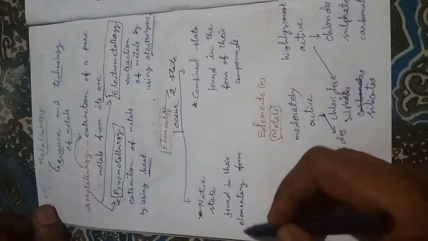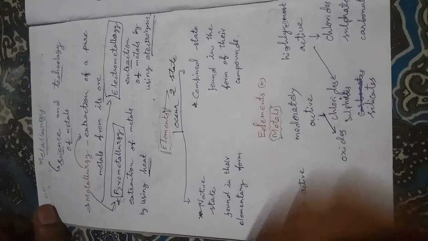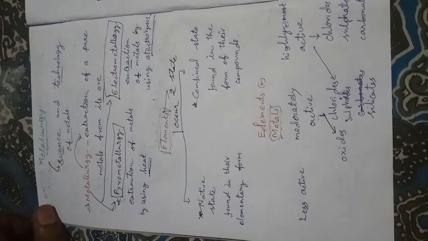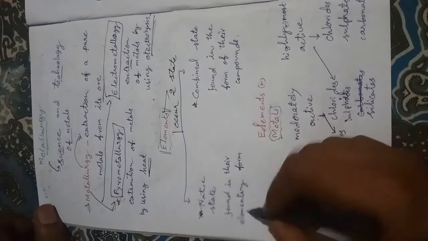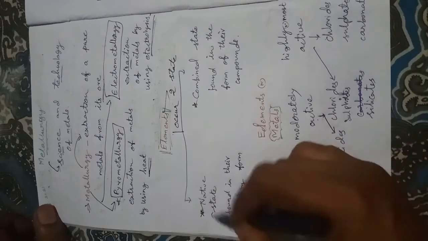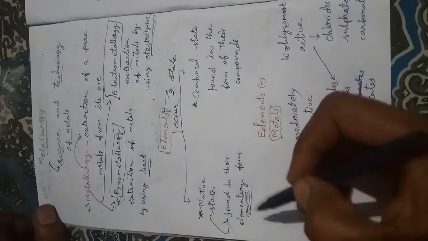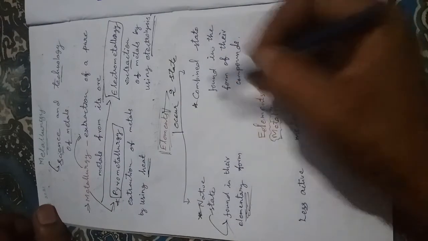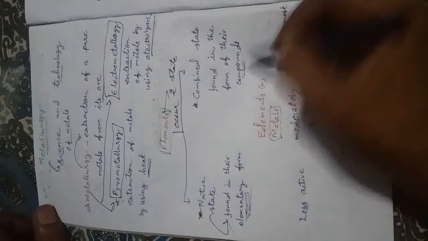In native state, metals are found in their elementary forms. But in the combined state, the metals are found in the form of their compounds.